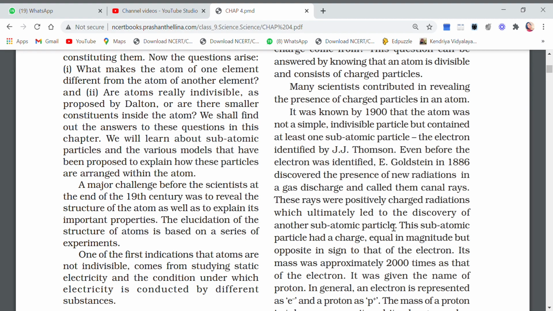So we have read this part of your NCERT. In the next video I will give you a PDF where you will understand what I meant about electron and proton. So in the next video we are going to learn about electron and proton in detail.